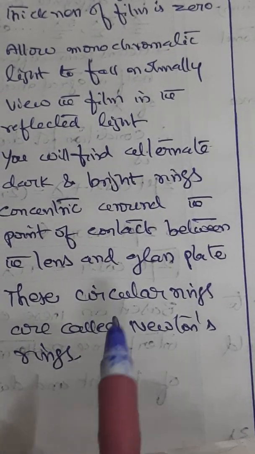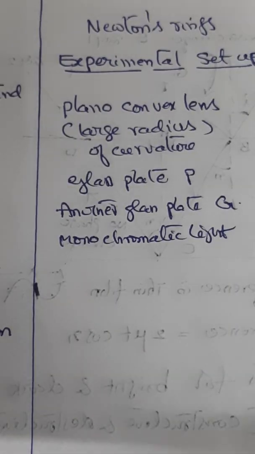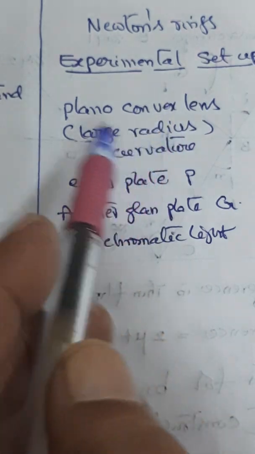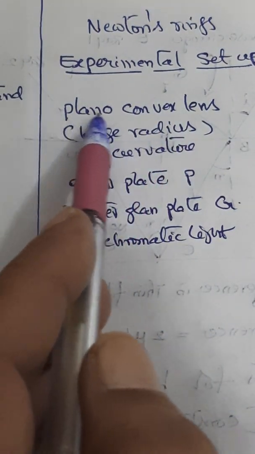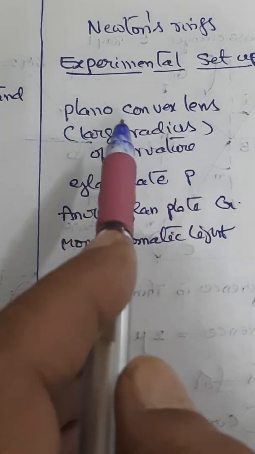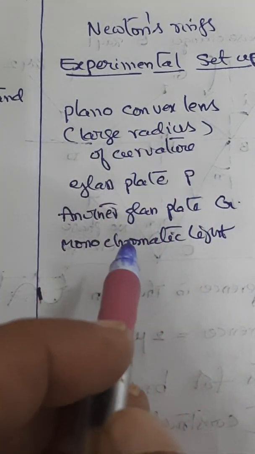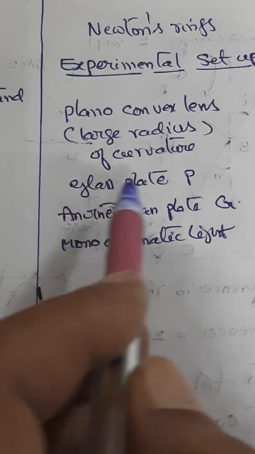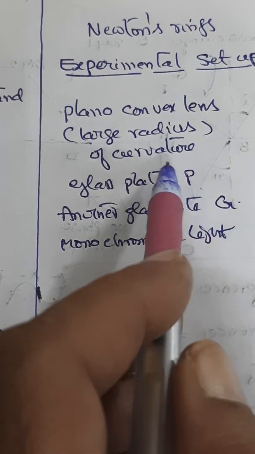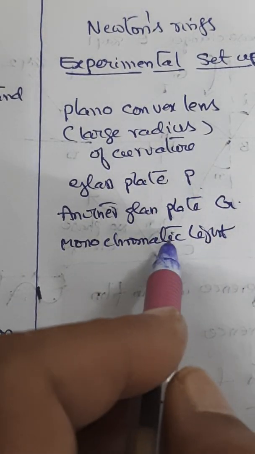Now we shall see the experimental setup for this. The experimental setup for the formation of Newton's rings includes a plano-convex lens of large radius of curvature, and two glass plates. One glass plate we name P, another glass plate we name G. You can have any name of your choice. And we also need a monochromatic light.